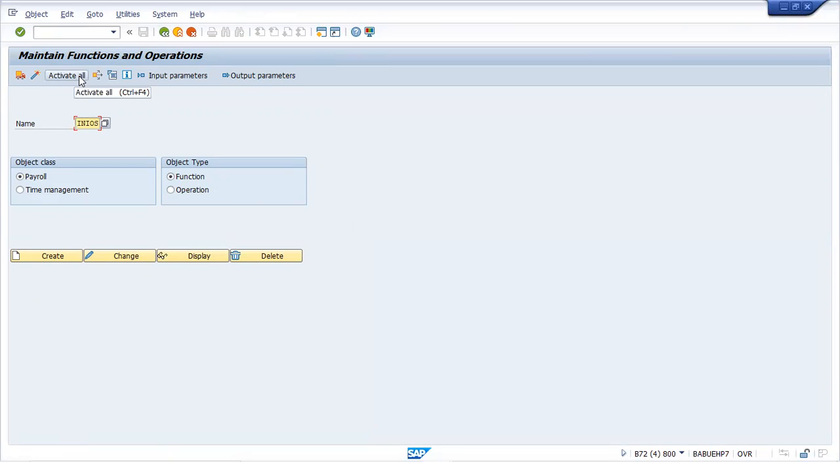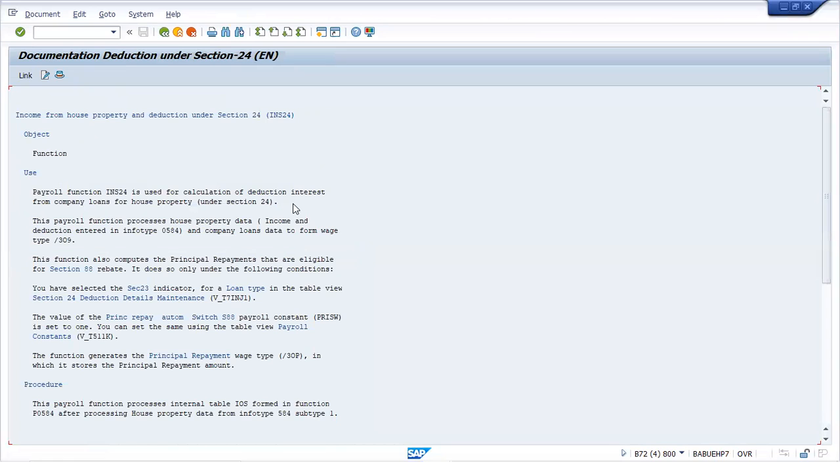Now you can go to INS24 in the same way. So what is this? Again, you just click the information button there. In 584, I discussed that there is a section called section 24, where exactly you have to maintain those values and how this calculation will happen.